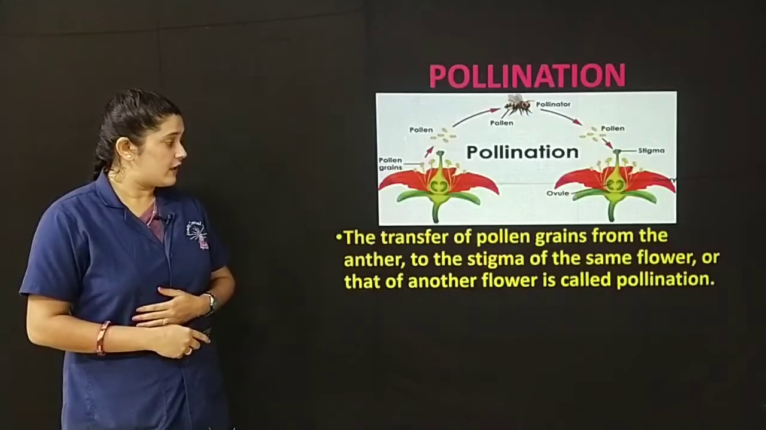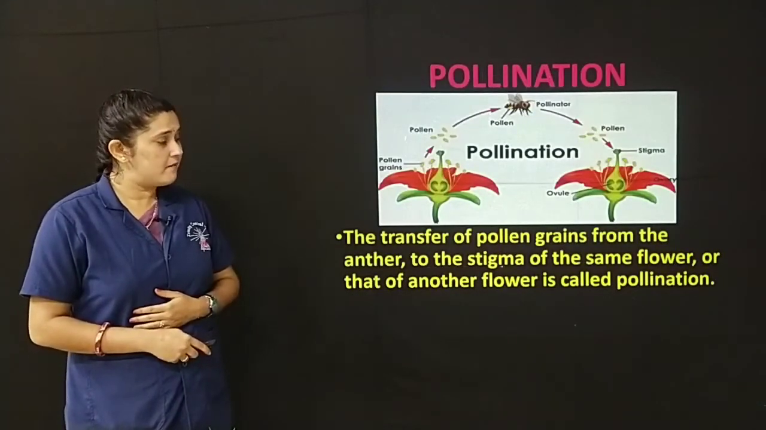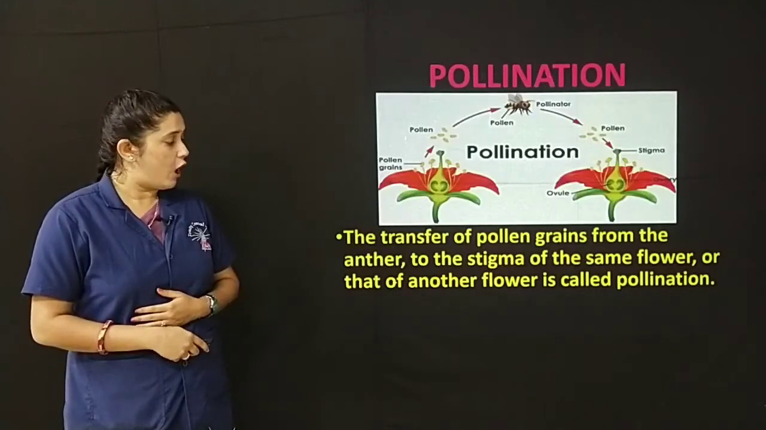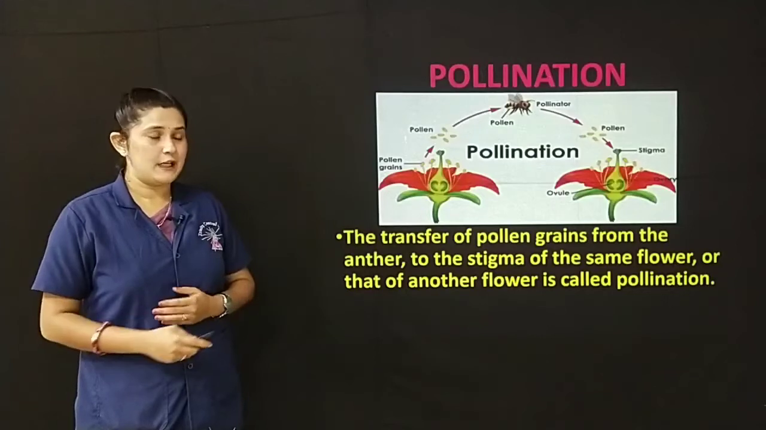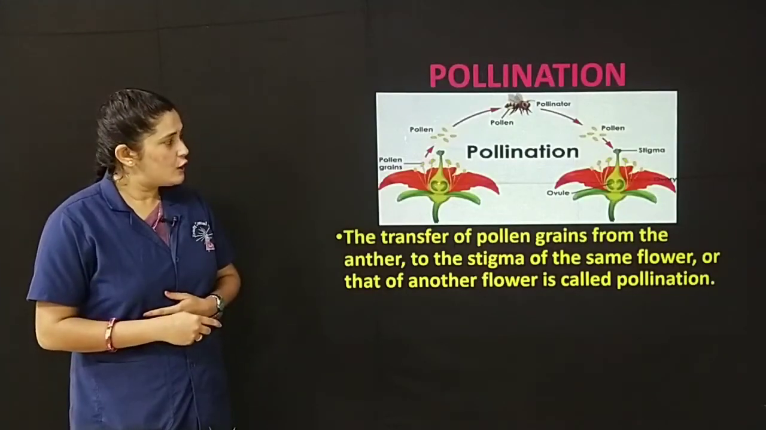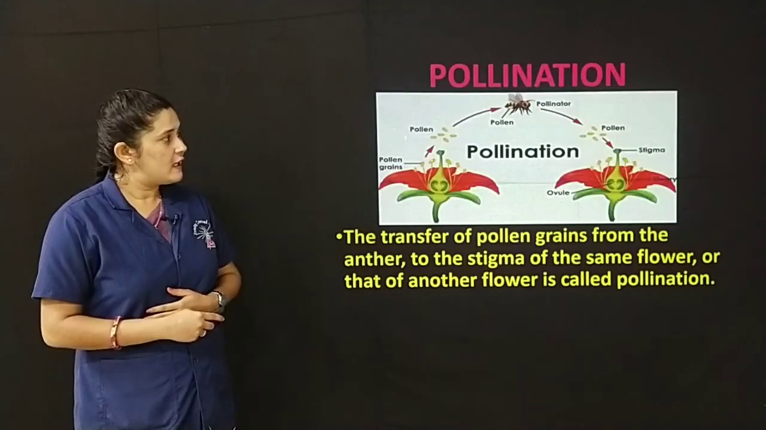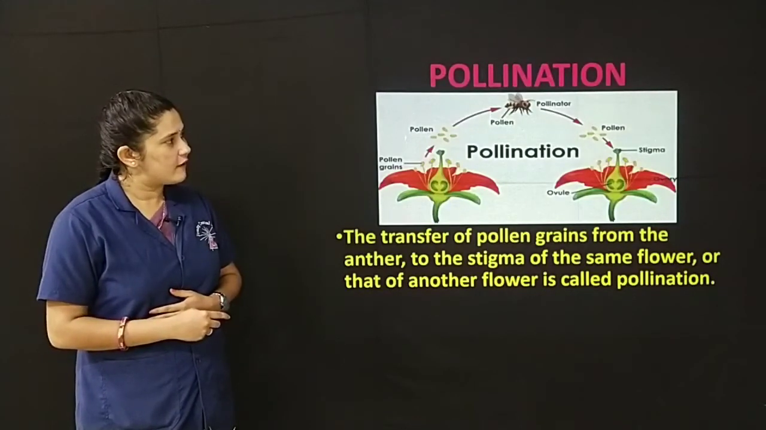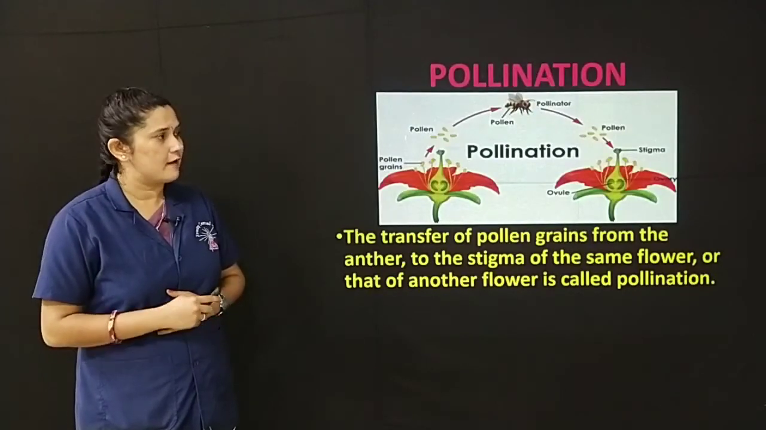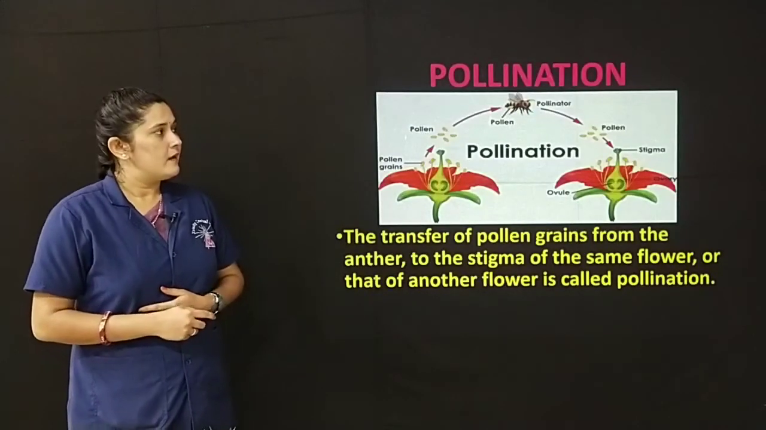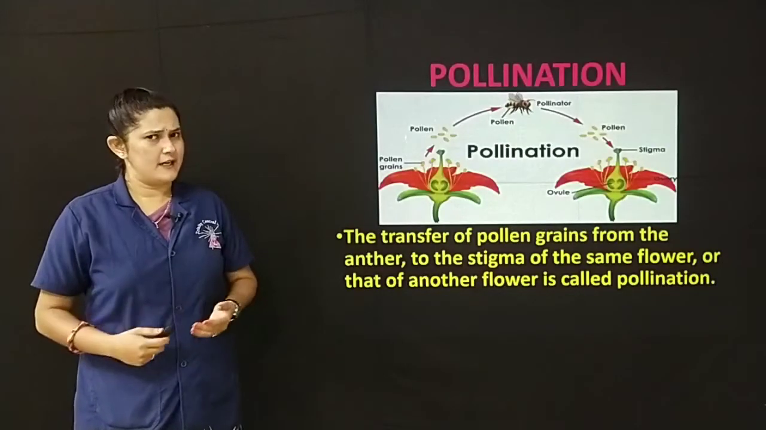Pollination, the transfer of pollen grains from the anther to the stigma of the same flower or that of another flower is called pollination. Here you can see two flowers and you can see the transfer of pollen grains from one flower to another flower by insects or other agents.